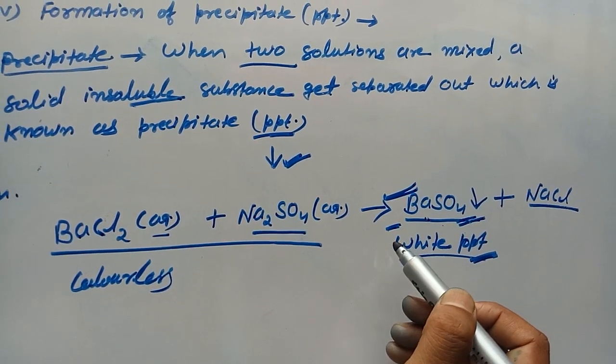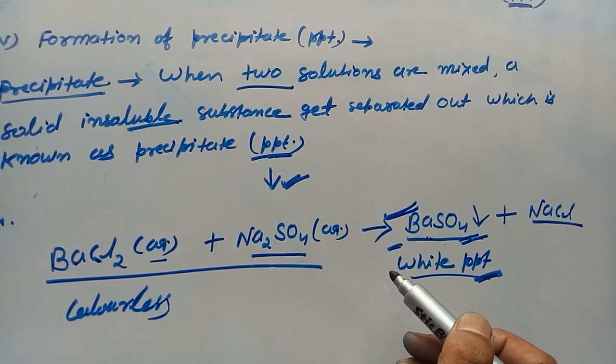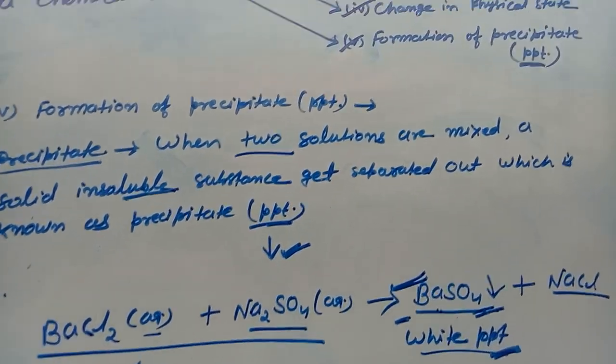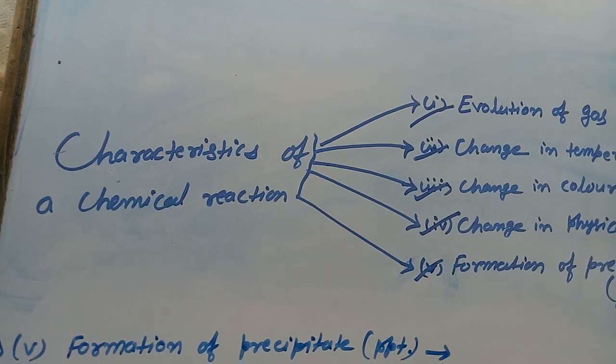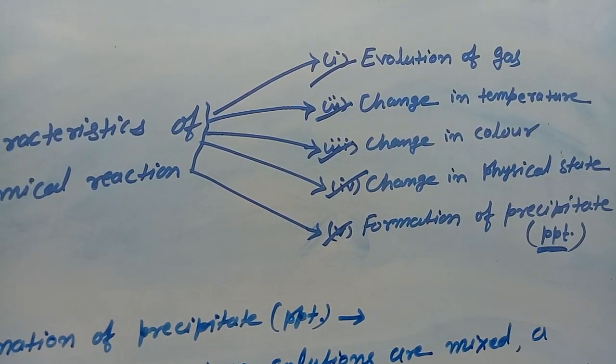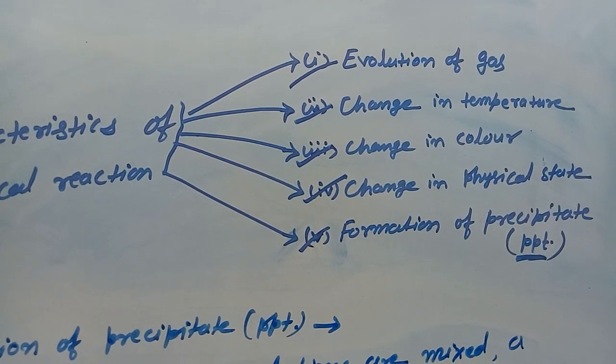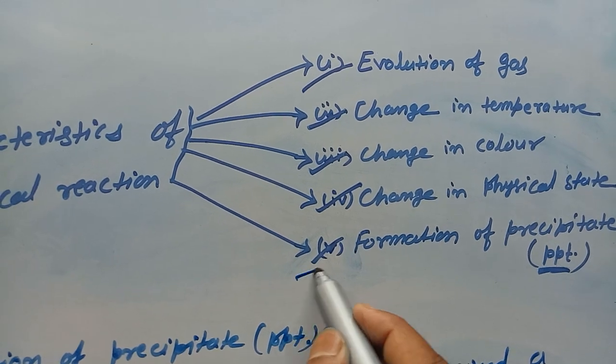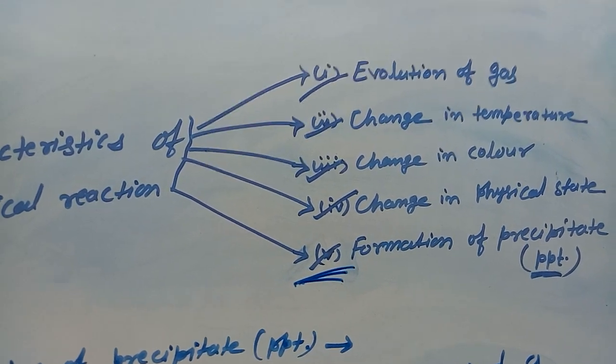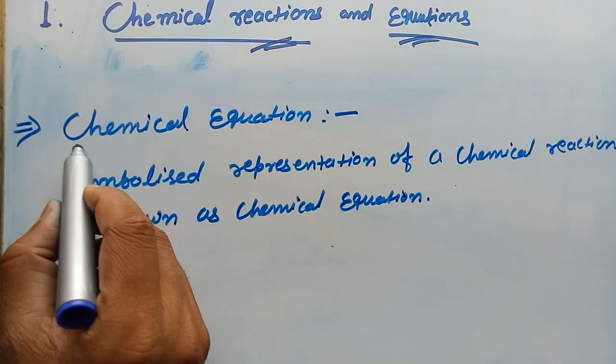Okay, so these are the characteristics of chemical reaction. So we have covered the topic characteristics of chemical reaction. We have completed all these characteristics. The next topic is chemical equation.